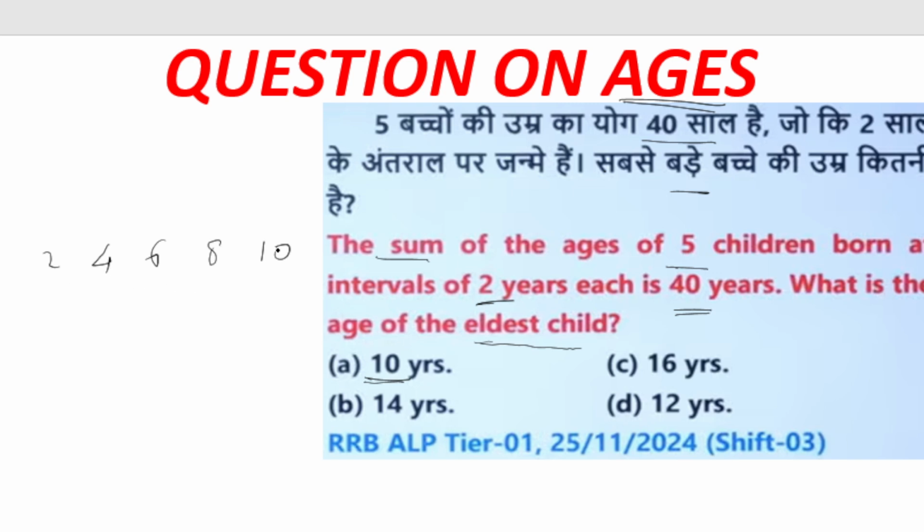If we add this, 10, 20, 30. But the question says it's 40. It means this is not 2. So if we consider it's 12, then 4, 6, 8, 10 and 12. Now if we add this, 10, 20, 30 plus 40.